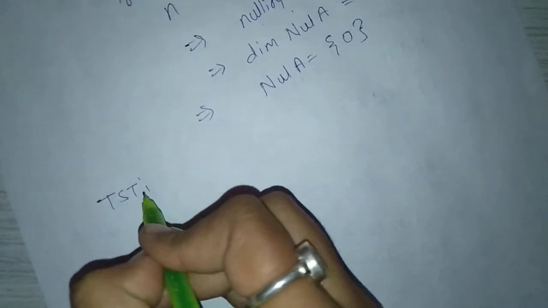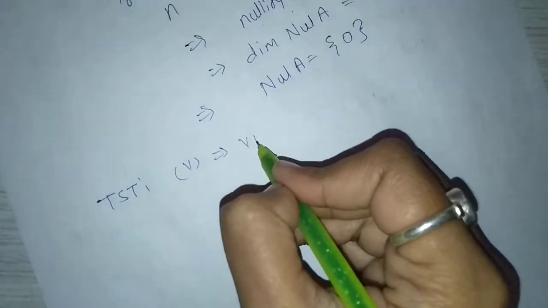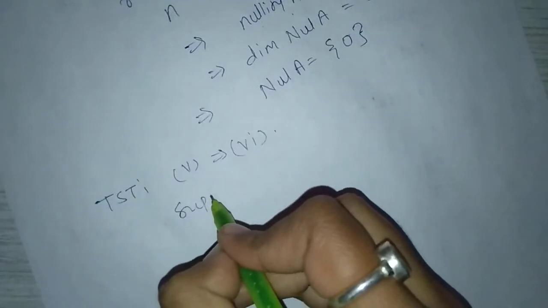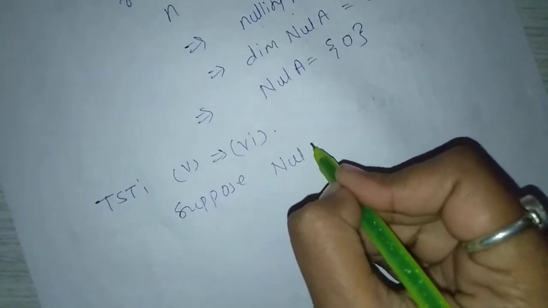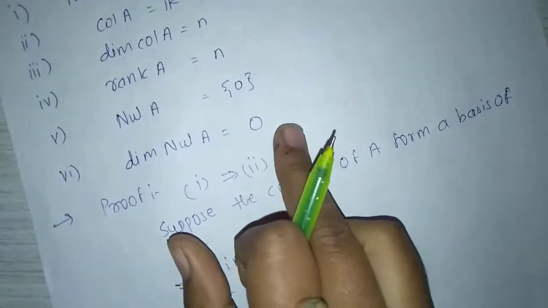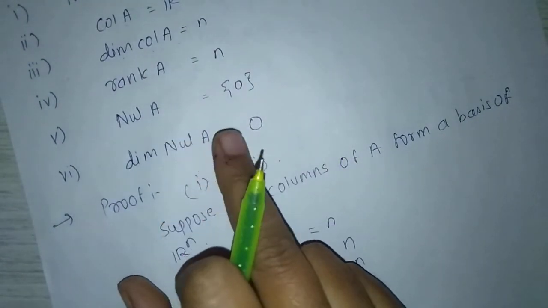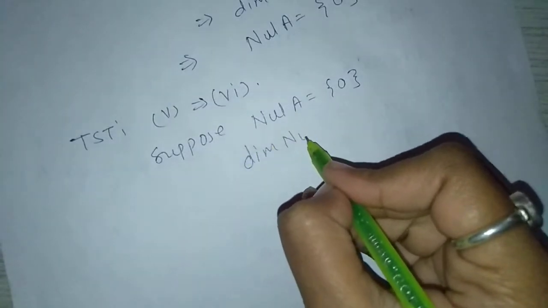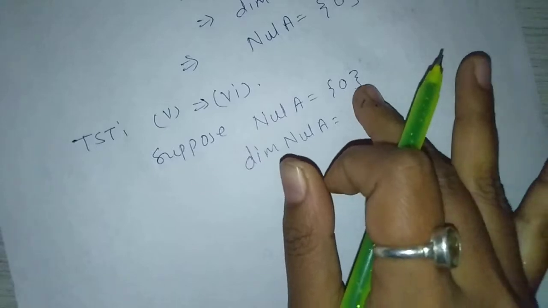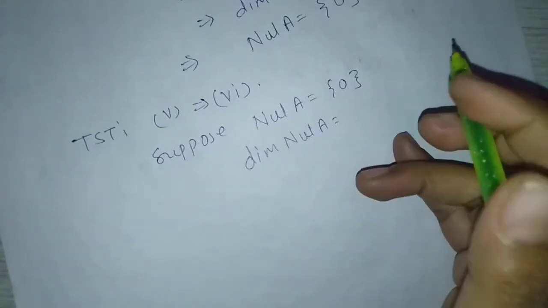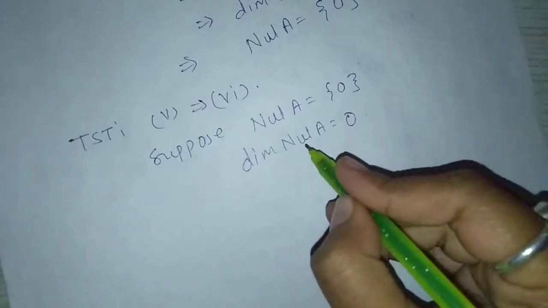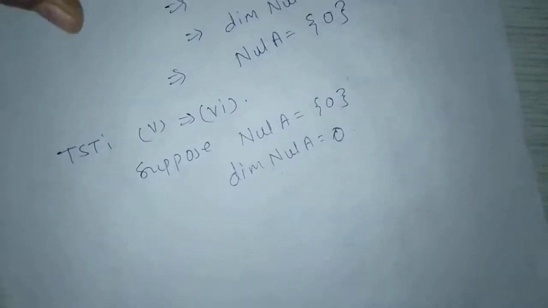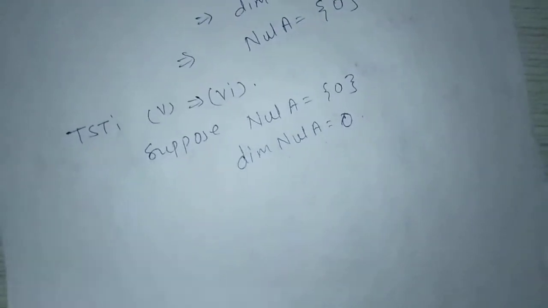Next, to show that 5th implies 6, first suppose null space of A equals singleton 0, and then show that dimension of null space equals 0. Dimension of null space of A is nothing but the nullity of A. Null space of A equals singleton 0, therefore the dimension of null space of A is the number of vectors in a basis, which is nothing but 0. So dimension of null space of A equals 0. Next example.